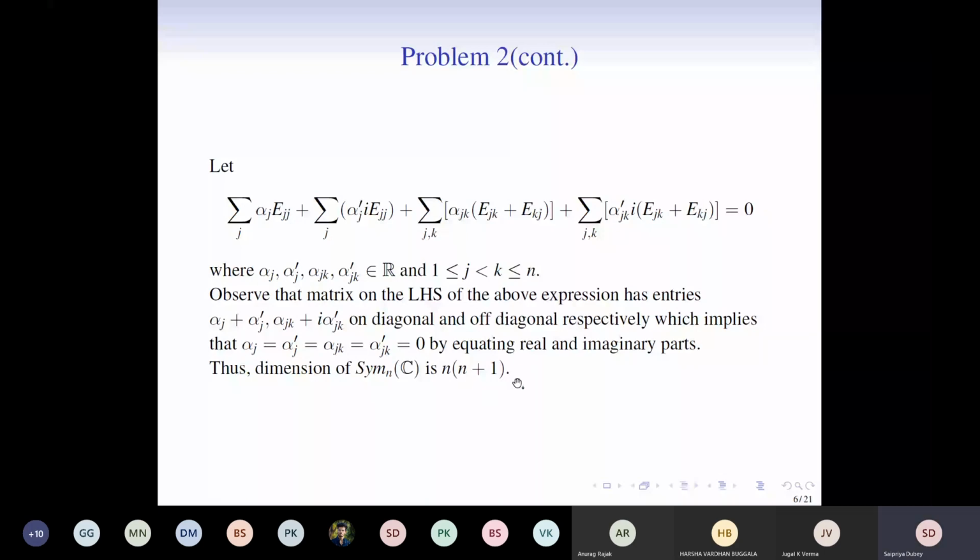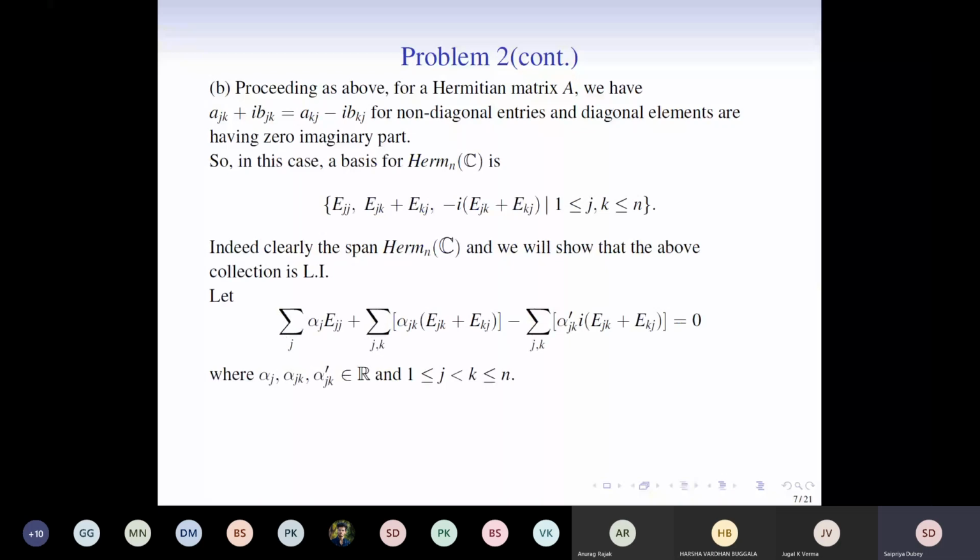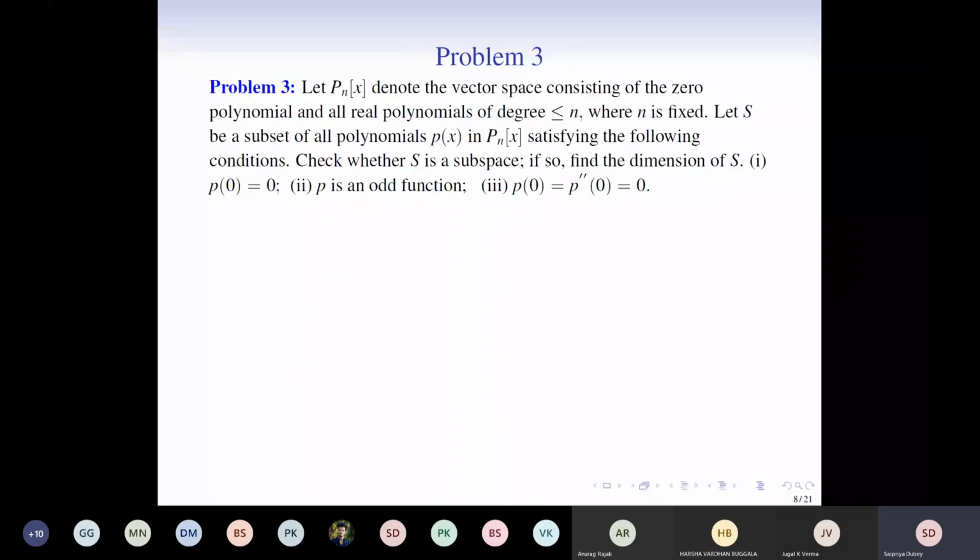All right. So next is a similar procedure that we need to do for Hermitian matrices. So I'll just skip this. We'll come back to this if time permits. There are many problems which I want to finish in this tutorial. Okay, so we move on to problem 3.